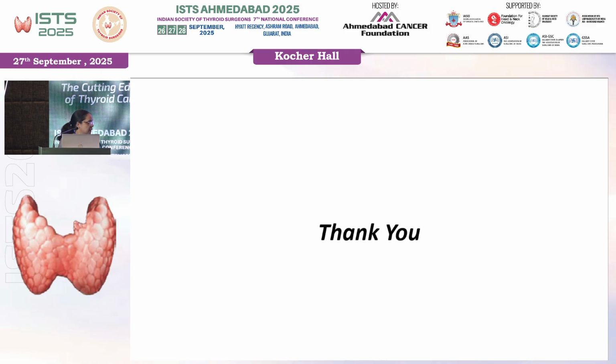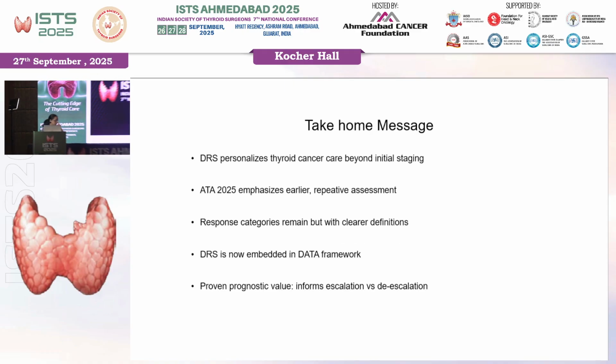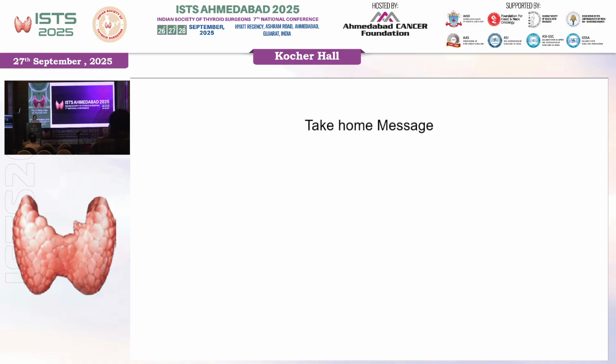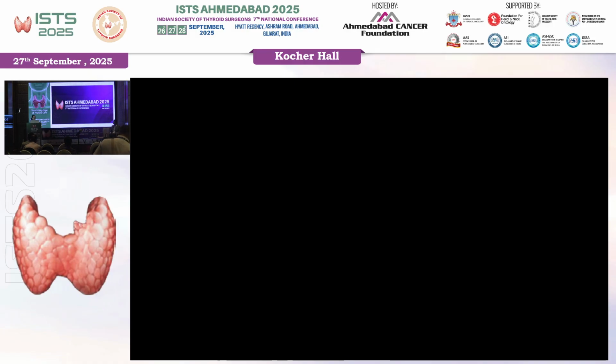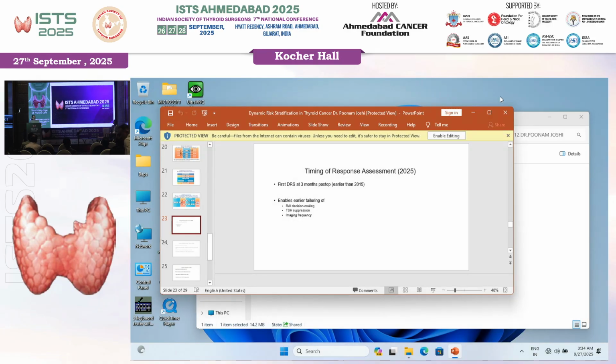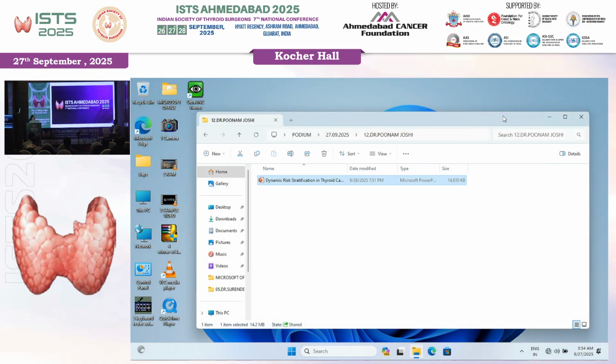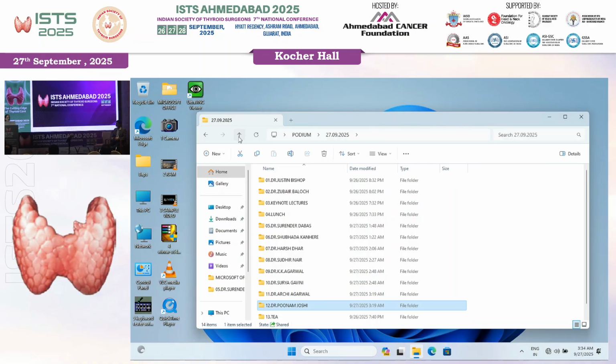Madam, for DRS, the duration mentioned was 3 months post-surgery. And if any adjuvant therapy is to be given, then after 6 months of the adjuvant therapy. After that, what is the duration? Is it mentioned in that DRS? I think the more important point, rather than after 6 months, the treatment, after the completion of treatment, the more important point here is that we are now intervening early, I would say. Even though I have read this 2025, my interpretation was this only, and I'm not sure if I have missed something else there, sir or ma'am.